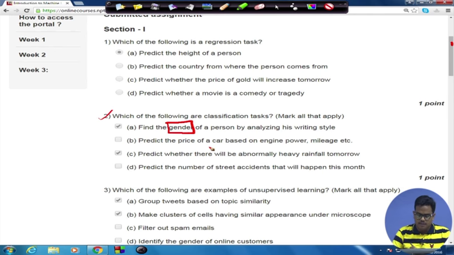Predict the price of a car based on the engine power and mileage. In this option, the price of a car is a continuous valued random variable. It can theoretically take any value, any positive real number. So the price of the car is a continuous valued variable which is getting predicted by this algorithm, and hence this problem is a regression problem, not a classification task.